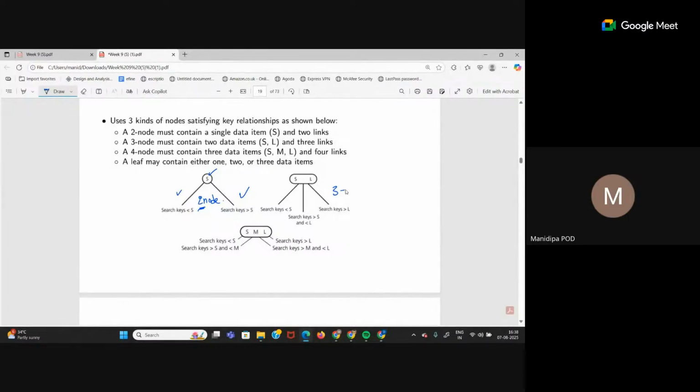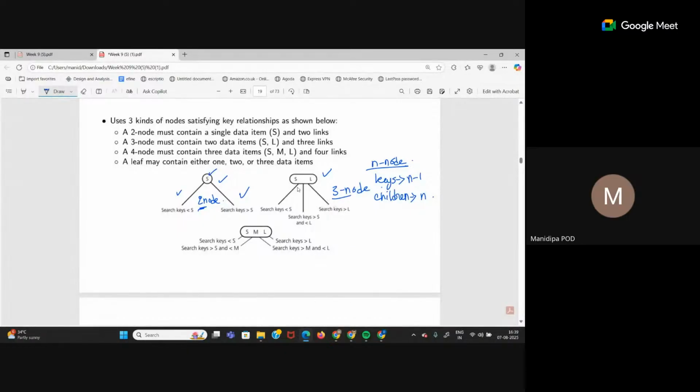Now this is a 3 node. A 3 node can have 3 children and 2 search key values. That means if I have an n node, what is the pattern? What is the maximum number of keys that node can have? n minus 1 keys. See, in a 3 node, I can have 2 keys. In a 2 node, I can have 1 key. So in an n node, I'll have at most n minus 1 keys. And what is the maximum number of children I can have in an n node? n children, right? Similarly, in this 3 node, you can see there are 3 different children.